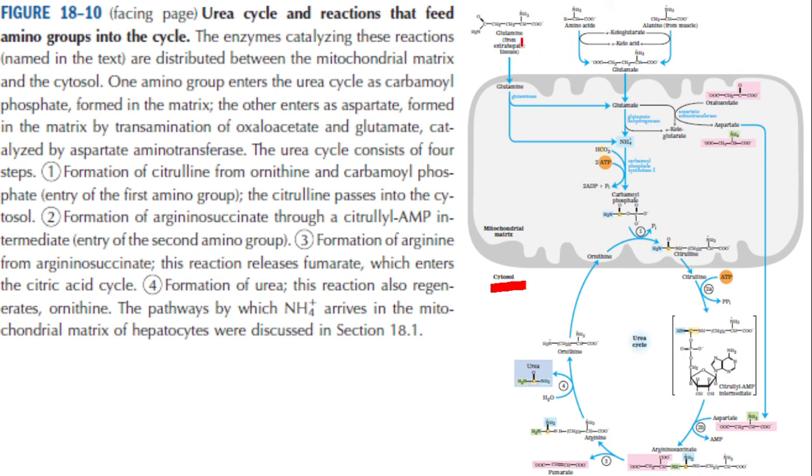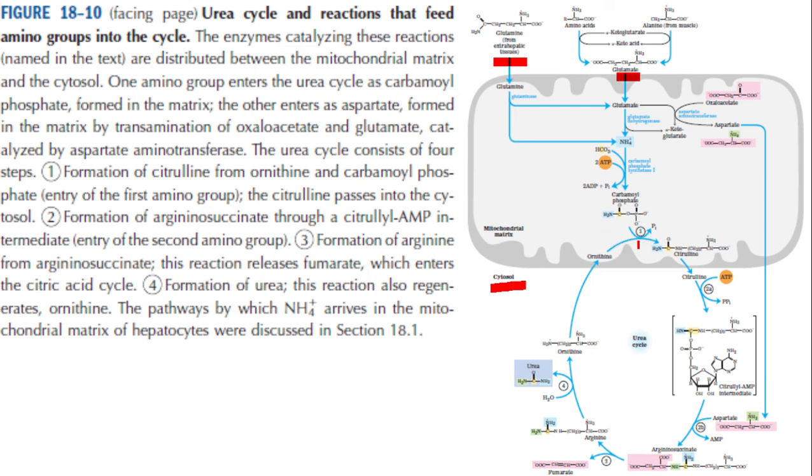But before that, you need to understand one thing. Some materials are transported from the cytosol into the mitochondria. You can see here glutamine is transported. Glutamate also is transported from the cytoplasm into the mitochondria. Some reactions take place inside the mitochondria, and two of the products of these reactions are transported out of the mitochondrion into the cytoplasm. Which are they? Can you see here one?